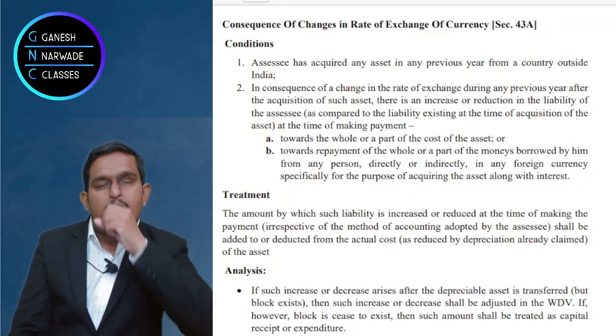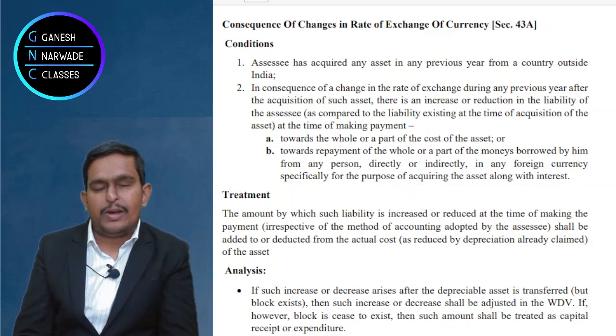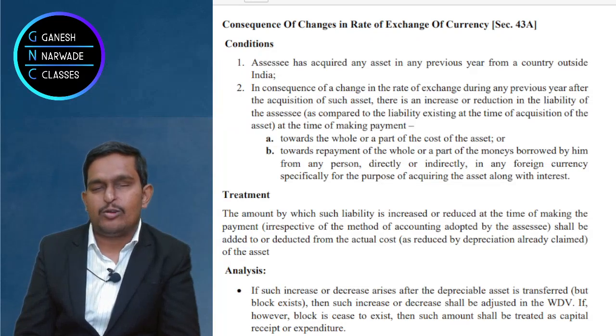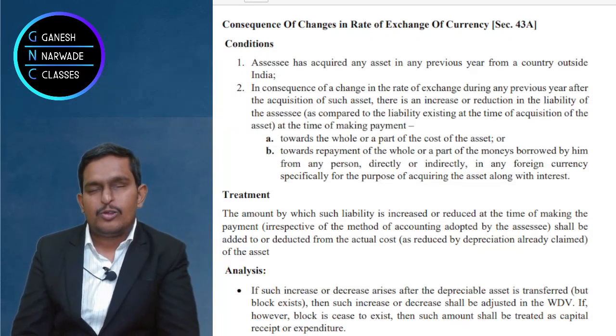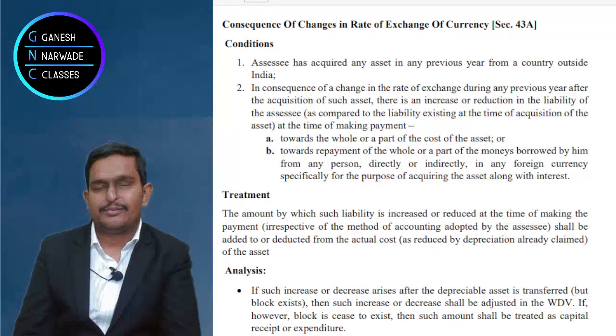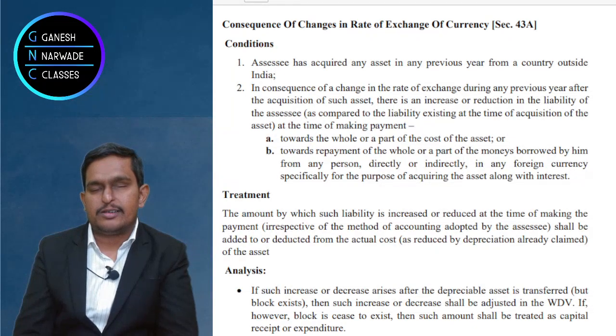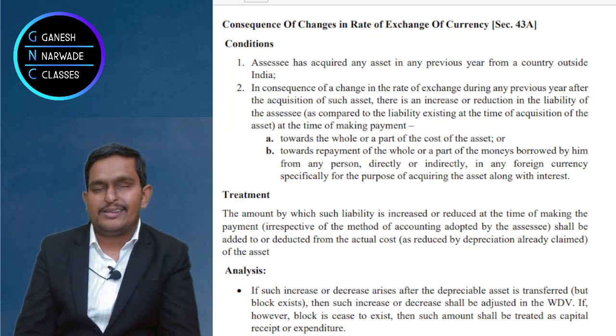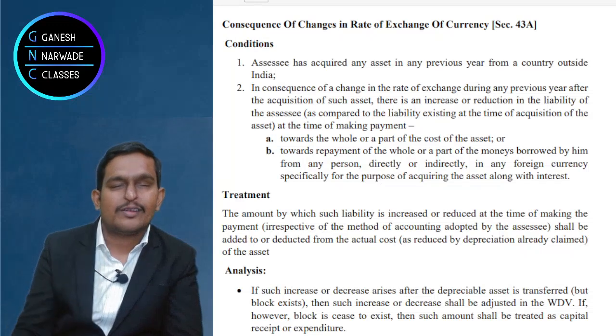Suppose you paid 1 lakh rubles, and suppose the price is 30 Indian rupees per ruble. So what is the actual cost of the asset? Sir, 1 lakh rubles into 30 rupees is equal to 30 lakhs, which is the actual cost.